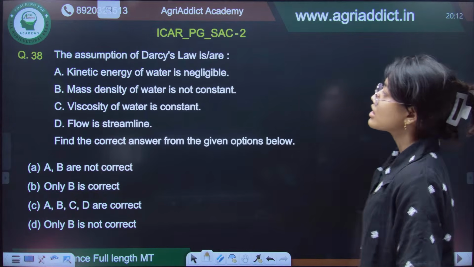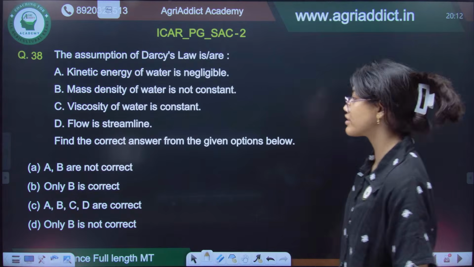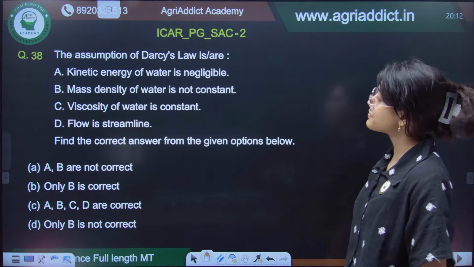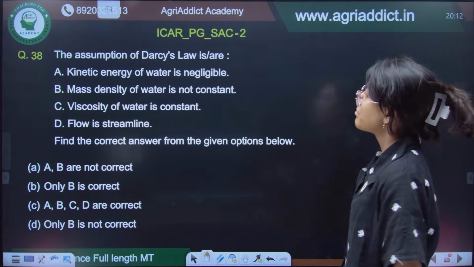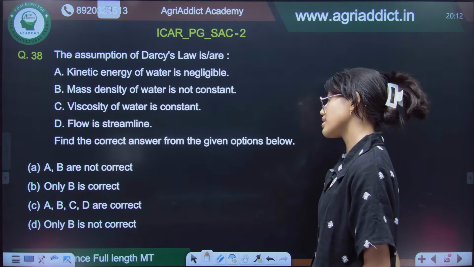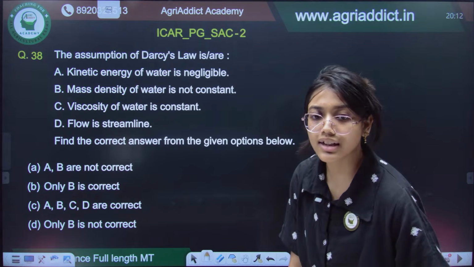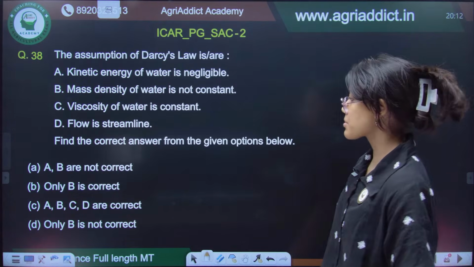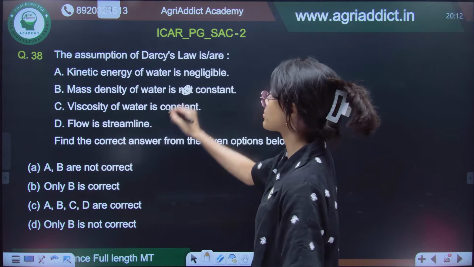Okay. Now, the assumptions of Darcy's law. So, Darcy's law is related to water flow. What are the assumptions? Kinetic energy of water is negligible. Mass density is not constant. Viscosity is constant and the flow is streamlined. Okay. So, what will be the answer, guys? Option number D, only B is not correct. Yes, because mass density is supposed to be constant.